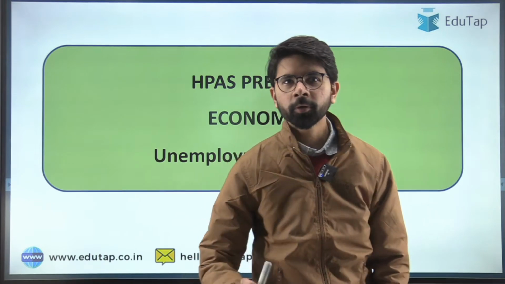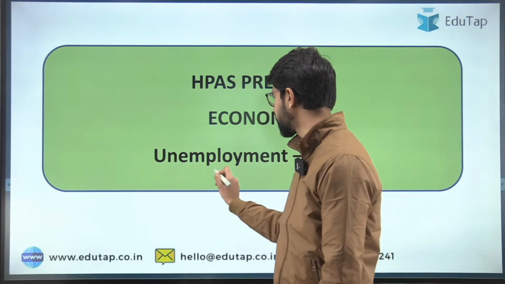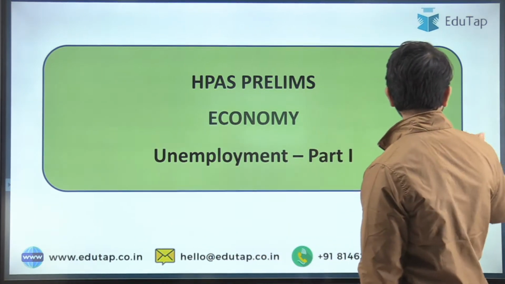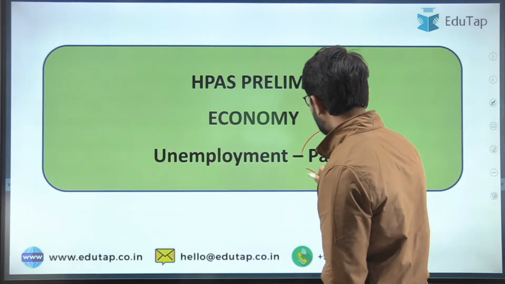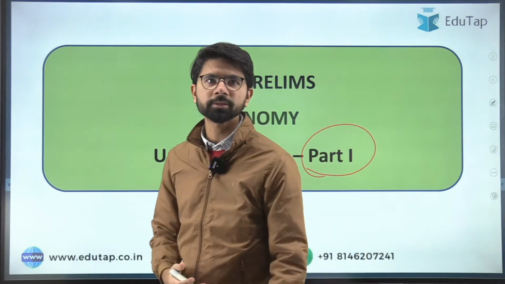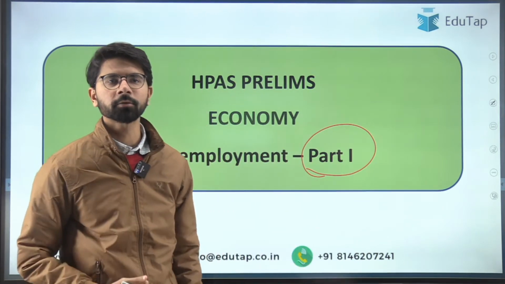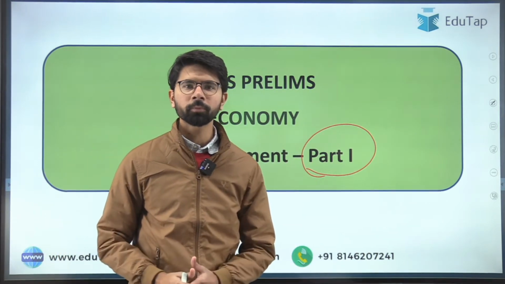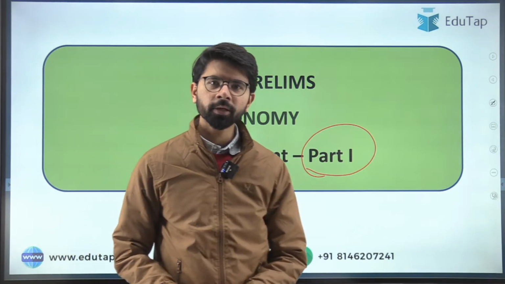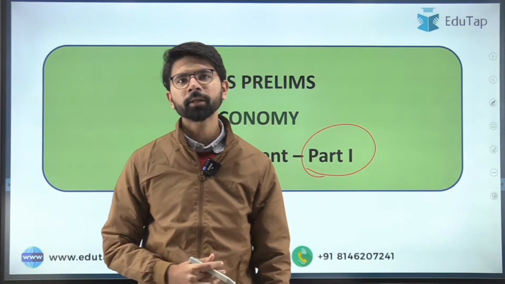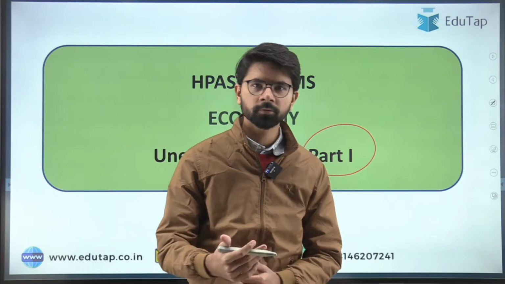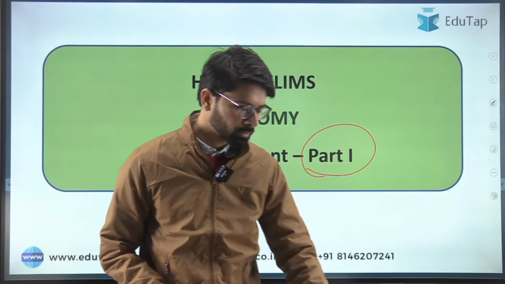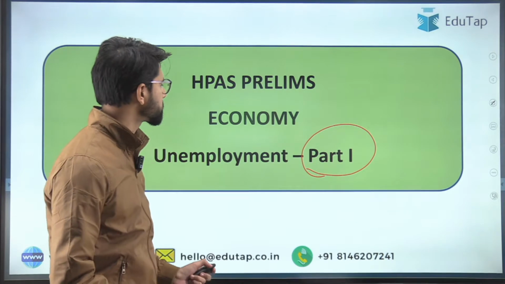In this session, we are going to deal with the topic that is unemployment. So the entire chapter is dealt in two parts, that is part 1 and part 2. In this session, we are going to look at part 1, where we will be going through the basics of unemployment, that is the definition and looking at the different types of unemployment. Then in the next session, we will be looking at what is the status of unemployment in India and the different measures, various ways through which we will measure the unemployment. So friends, let's now proceed ahead with this session.